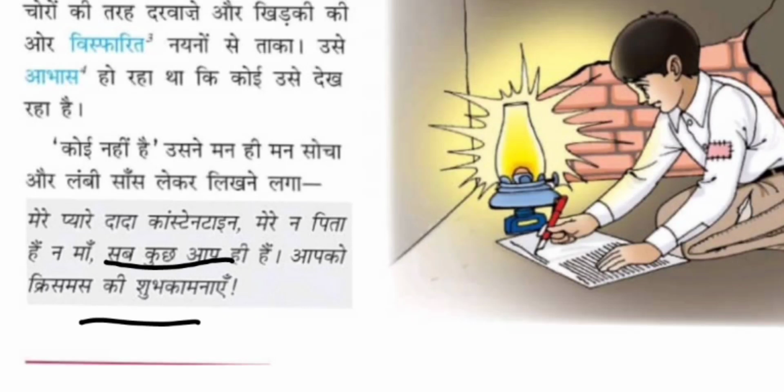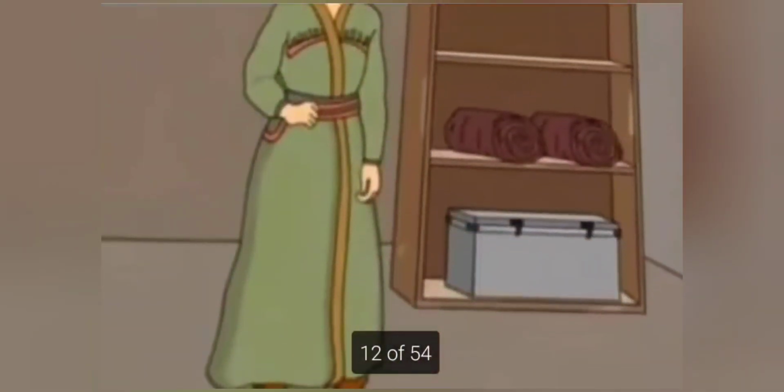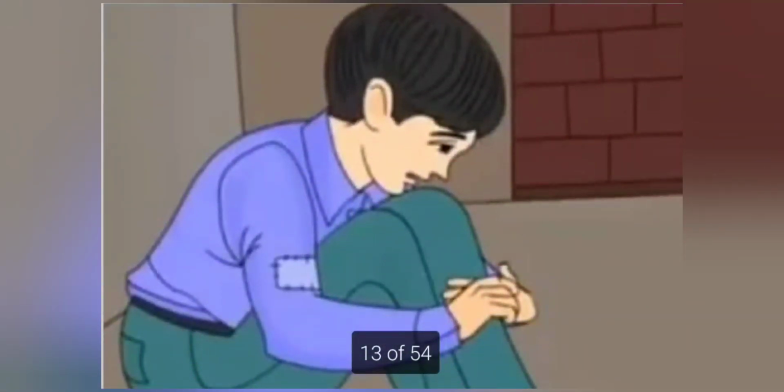It's a congratulations or best wishes for Christmas. This boy is waiting for the master and the mistress. So he is a cobbler by occupation. They are getting ready to go to the church to attend the prayer before the Christmas Eve. And he is waiting in this posture, keeping the head near the knee and waiting for the master and mistress